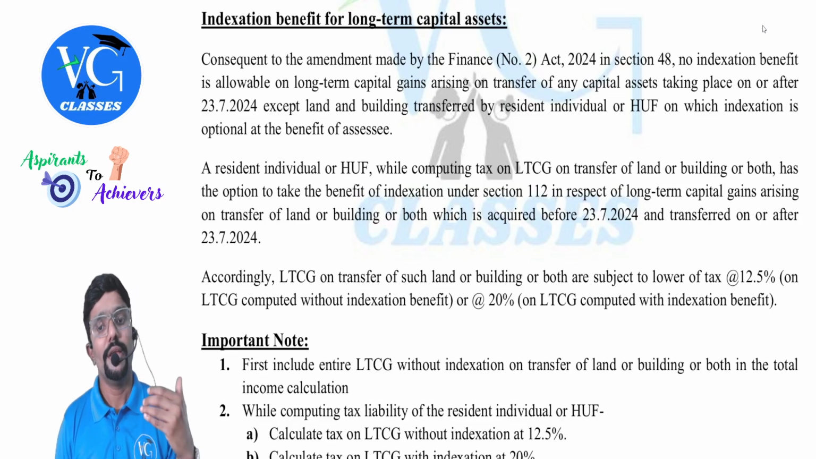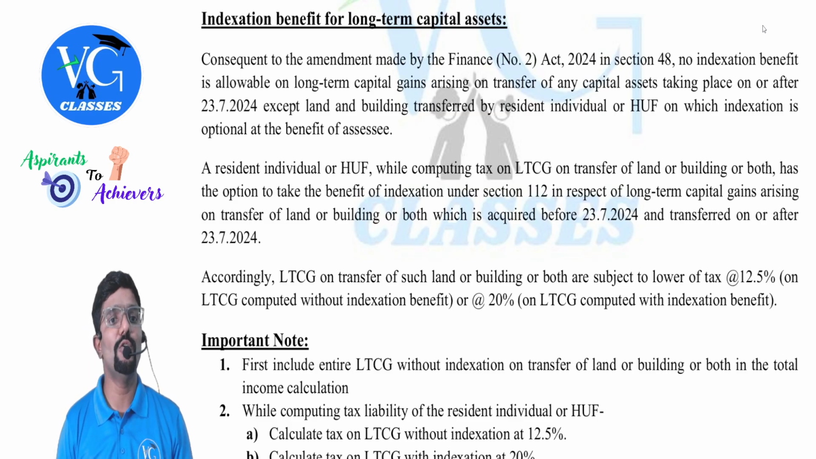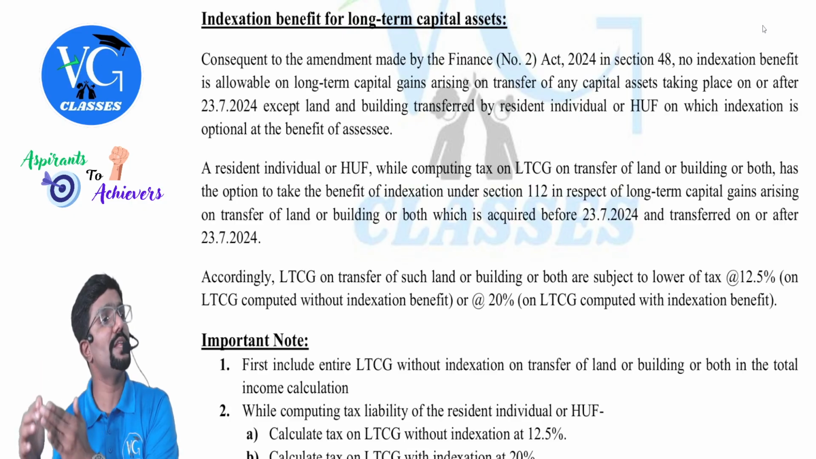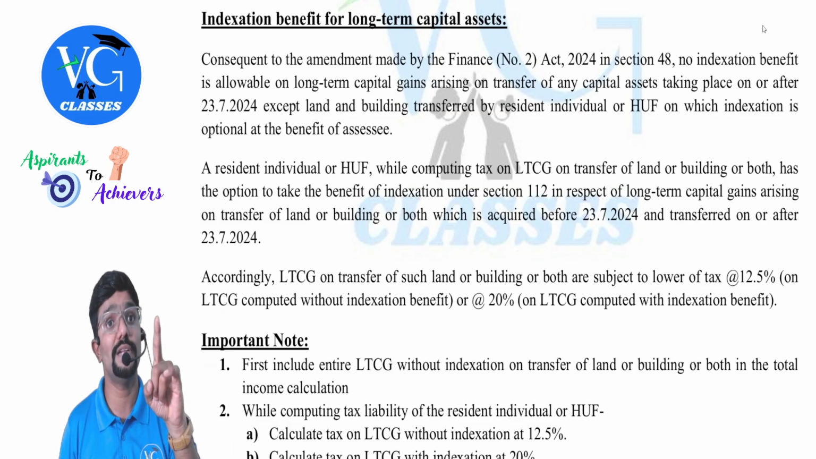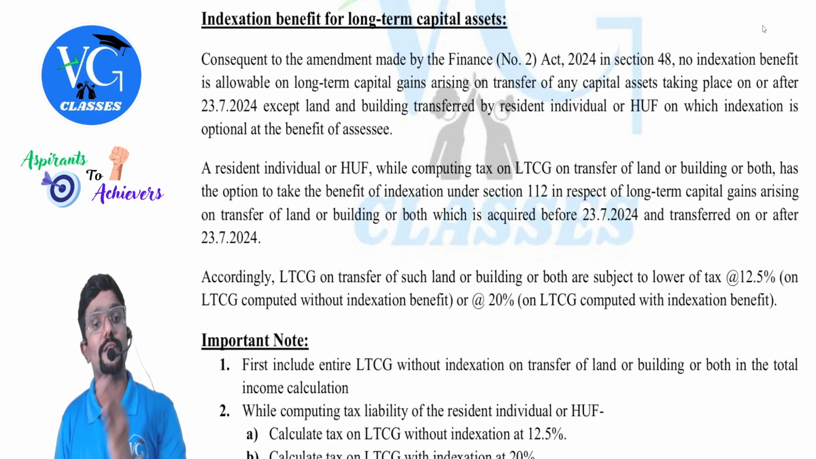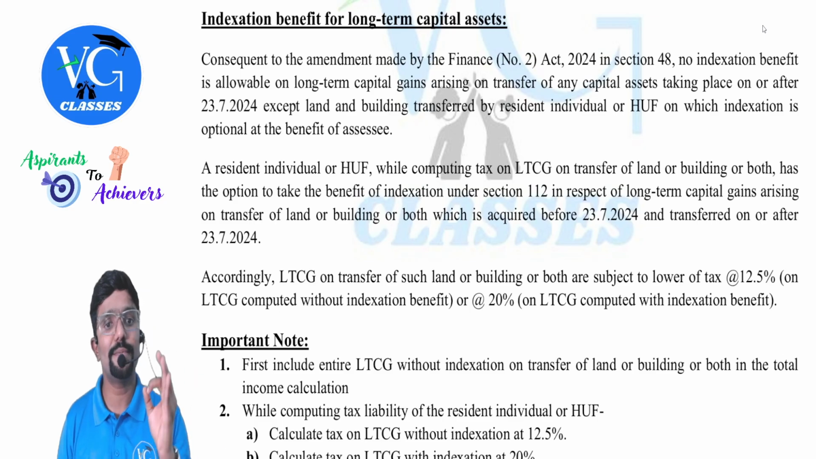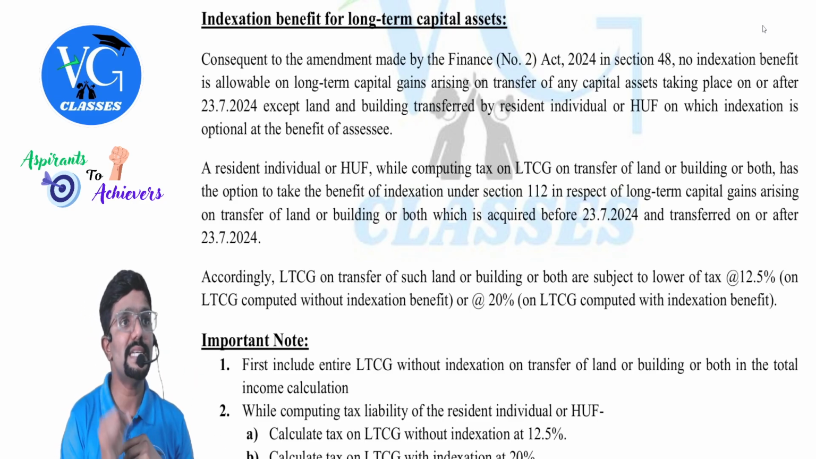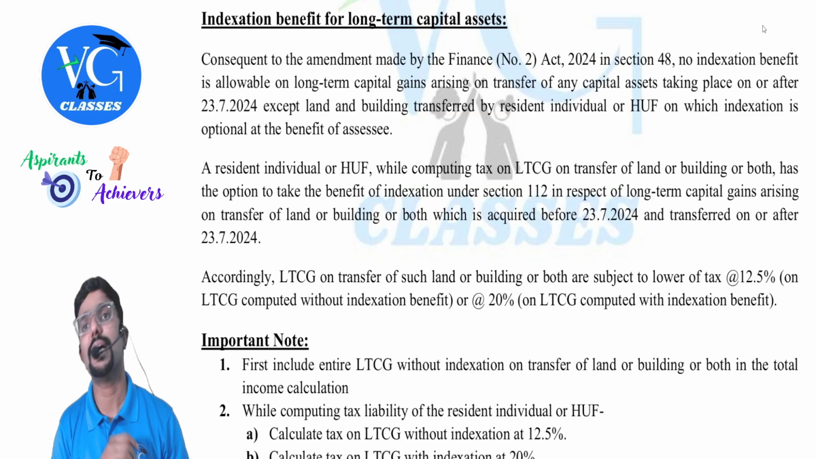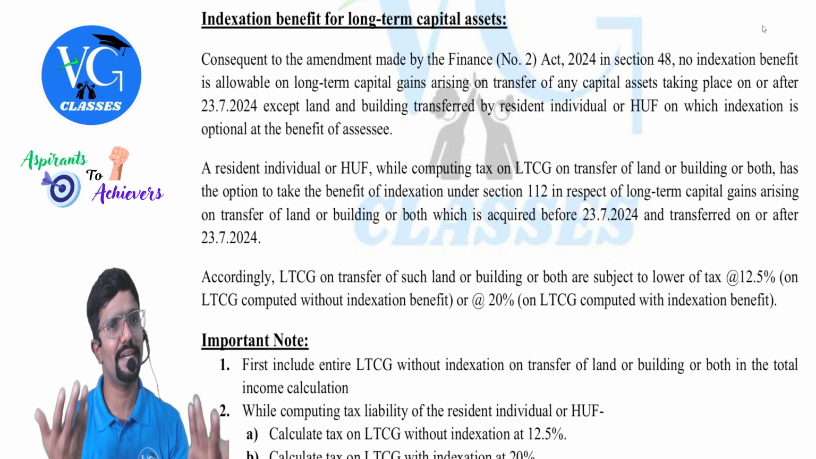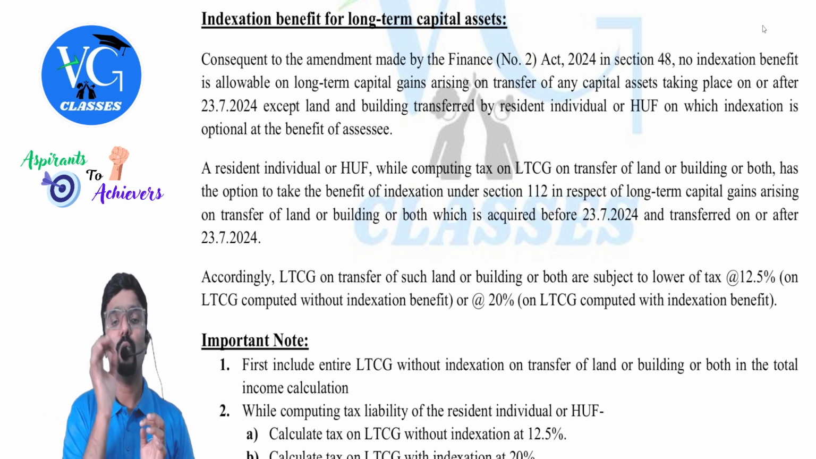In section 48, no indexation benefit is allowable on long-term capital gains arising on transfer of any capital assets taking place on or after 23rd July. Means for any long-term capital asset transferred on or after 23rd July 2024. Guys, this date is falling in our previous year or last financial year? Last financial year. Except for the following, where indexation is available: land and building transferred by whom? Resident individual or HUF, on which indexation is optional at the benefit of the assessee. It is optional for him. If you want, he can take it. If not, ignore it.